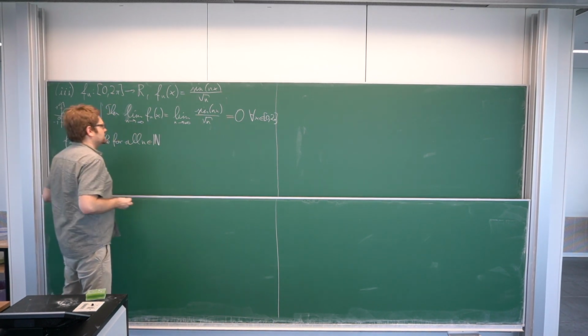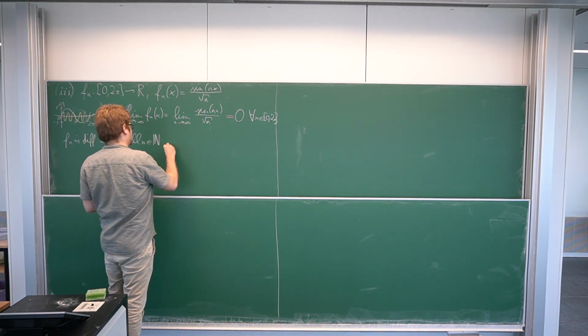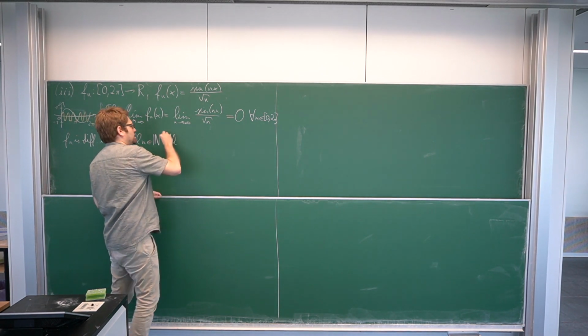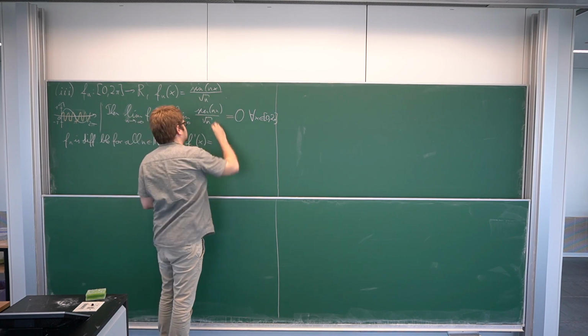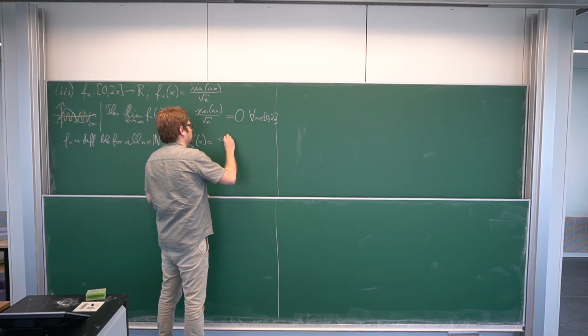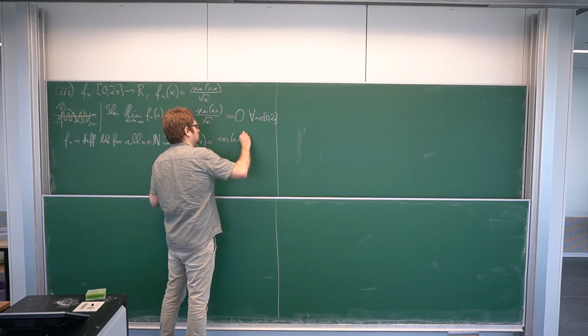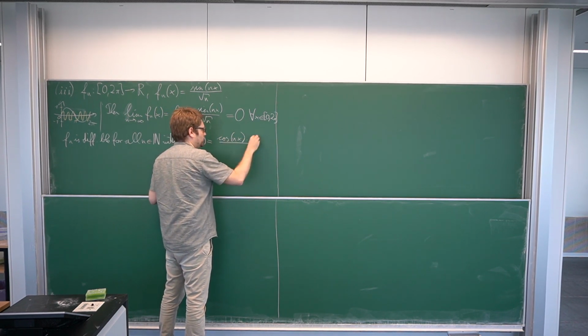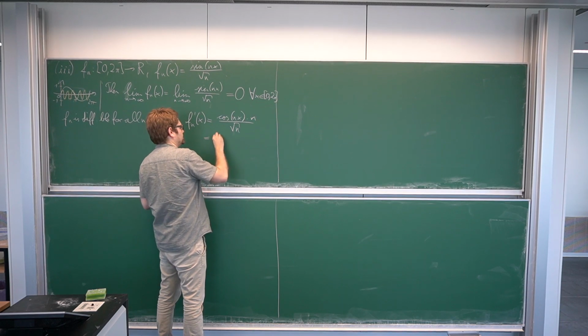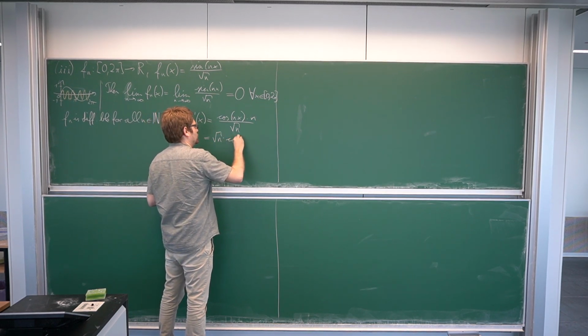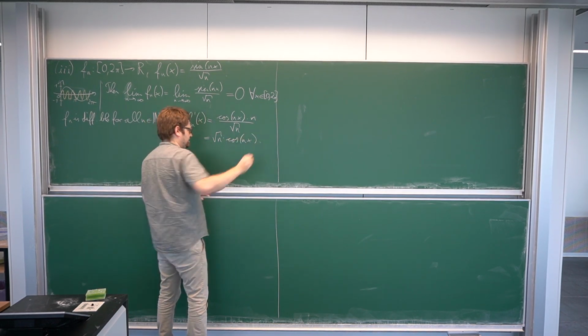So let's check and see that it doesn't. So the derivatives f_n prime of x, this is very easy. This is just by the chain rule. We have the cosine of nx multiplied by n, the inner derivative here, divided by the square root of n, and this is just the square root of n times cosine nx.